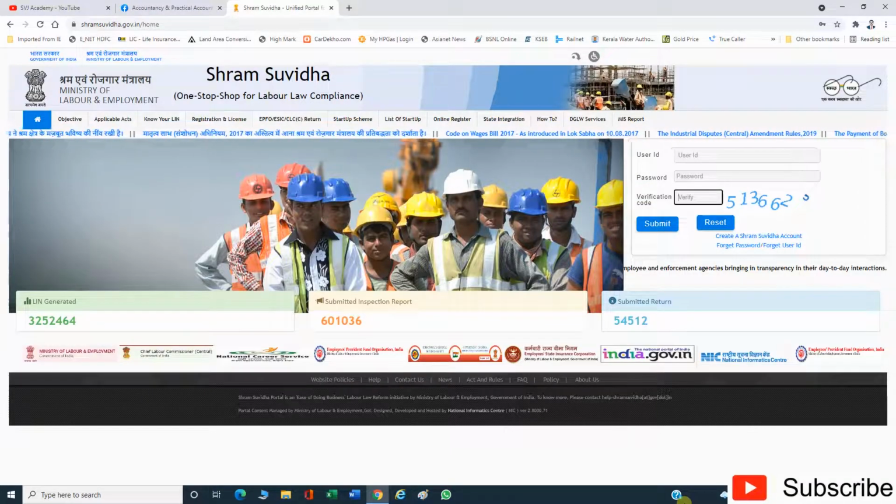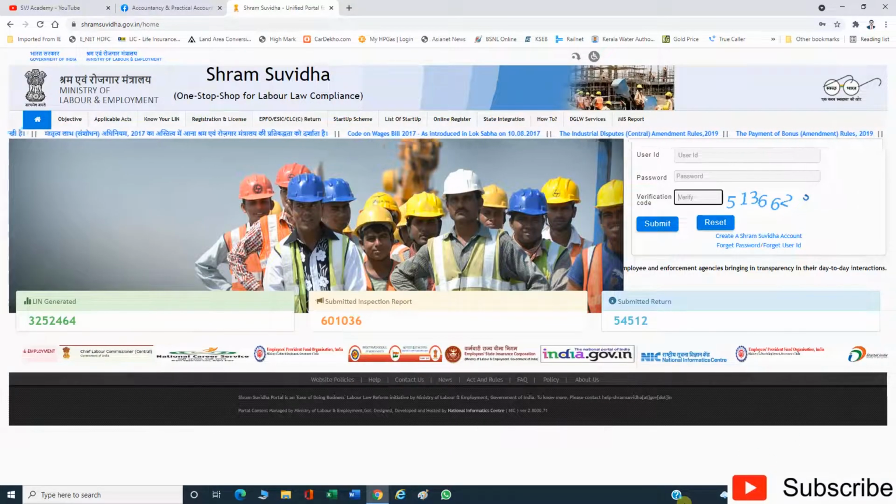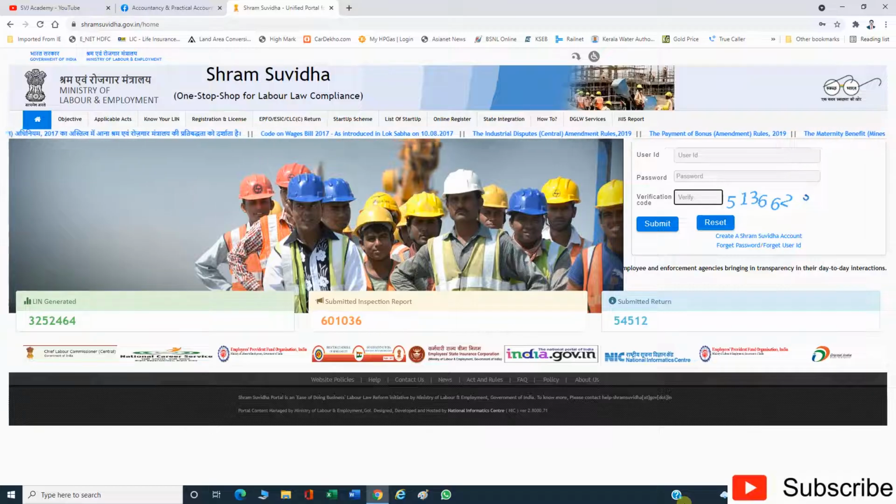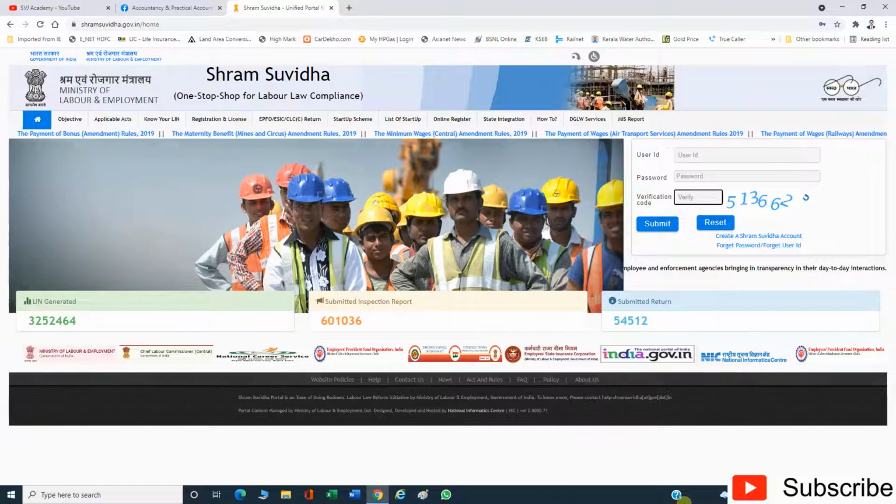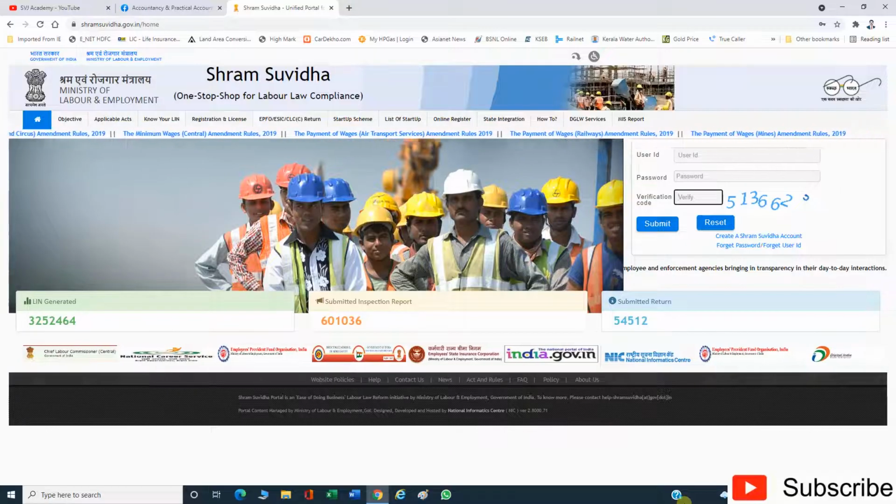After the introduction of Shram Suvidha portal, we can file a single return for the EPFO and ESI. So the main features of Shram Suvidha portal is Unique Labor Identification Number will be allotted to its establishment immediately after registration. And the second is Unified ECR for EPF and ESI.